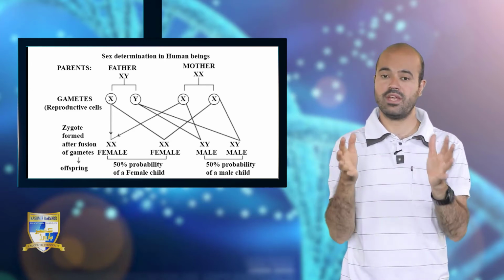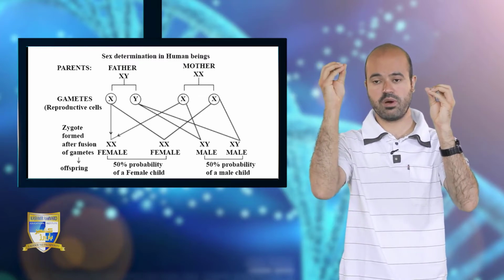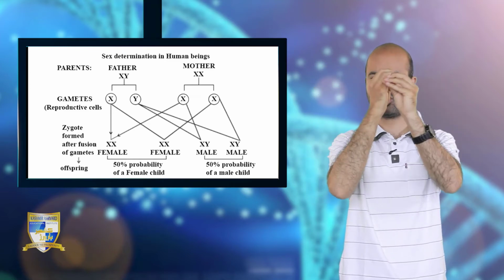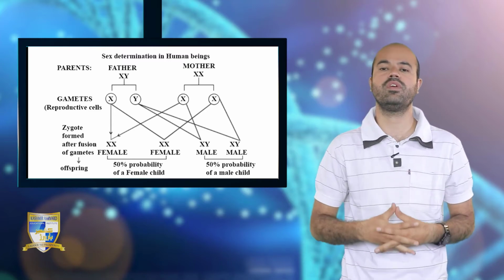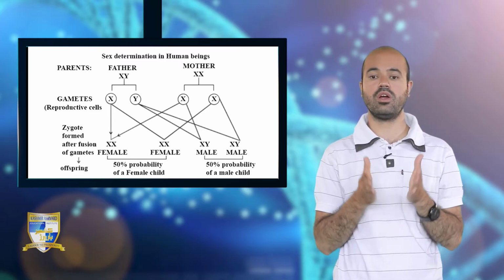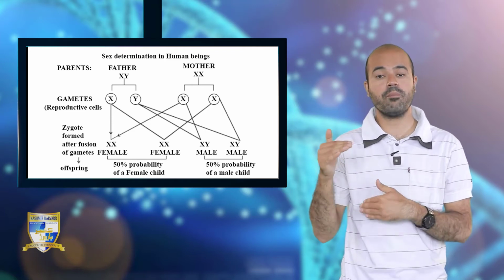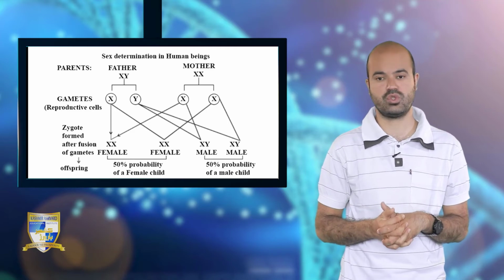But there is also a probability that the egg fuses with a sperm cell having an X chromosome, and when X and X gametes fuse, it will develop into a female offspring. That means it is actually the male organism that determines the sex of a new individual.